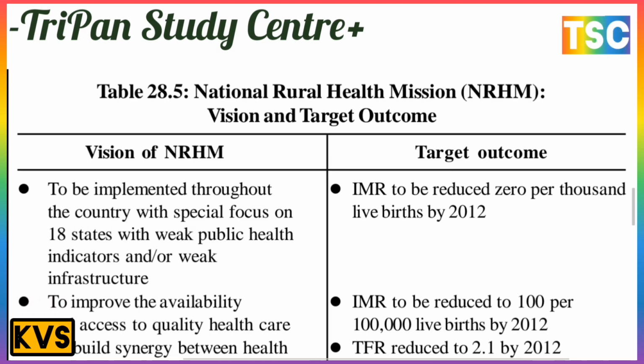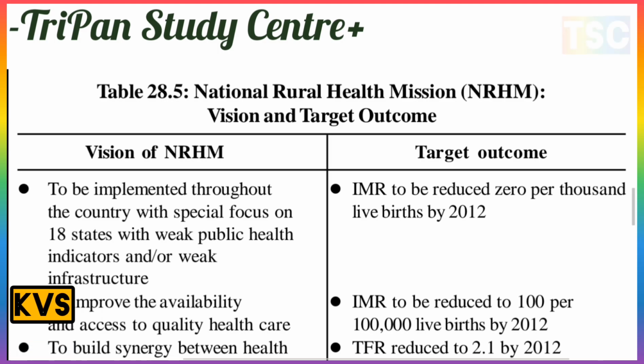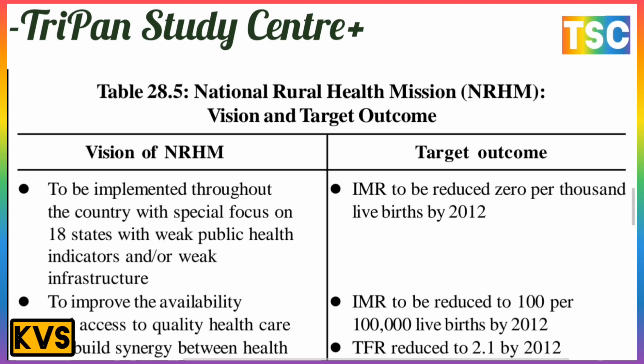National Rural Health Mission, NRHM: the vision and target outcomes. There's an important point here. The vision is the most important. It is to be implemented throughout the country with a special focus on 18 states with weak public health indicators and infrastructure.